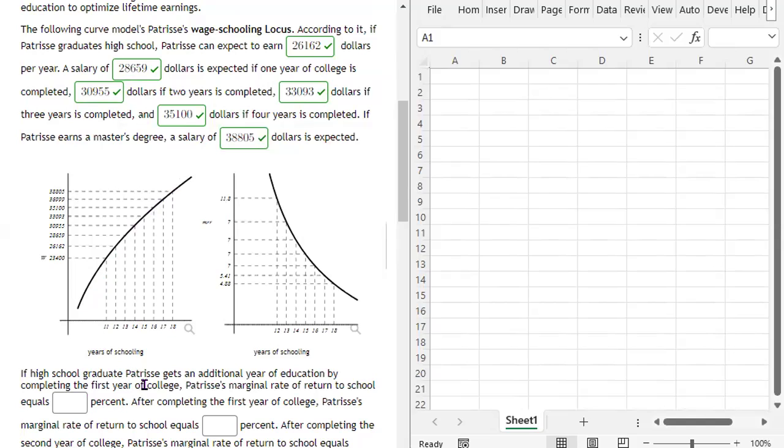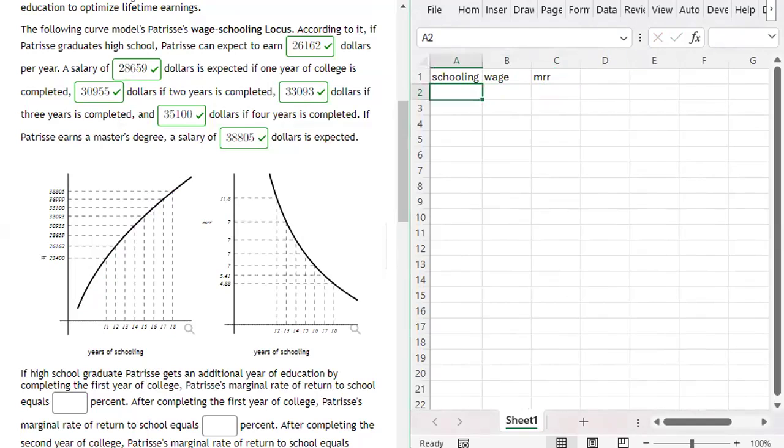Now, if high school graduate Patrice gets an additional year of education by completing the first year of college, Patrice's marginal rate of return to school equals what? So what we're going to do here is we're going to calculate. This is, I guess you could say this is schooling, right? And this is the wage. And then this is going to be the marginal rate of return to schooling, right? So this would be 11, 12, 13, all the way out to 18, right?